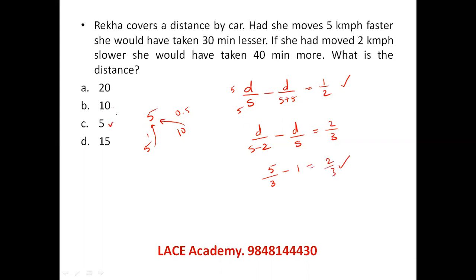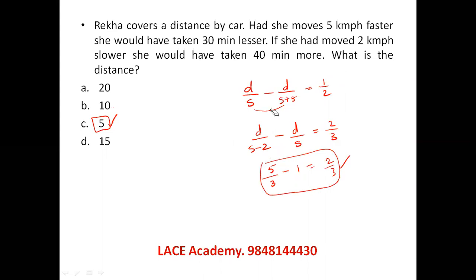So D equal to 5 is the only option which has factors in such a way that they differ by 5, and the difference between the divisions is half. Same way, the difference between them is 2 and the difference is 2 by 3. So this actually is converted into a number system question by me, so the verification will be easy. I don't want to go for solving these two equations, which unnecessarily take us to quadratic equations. Let's see the next question.